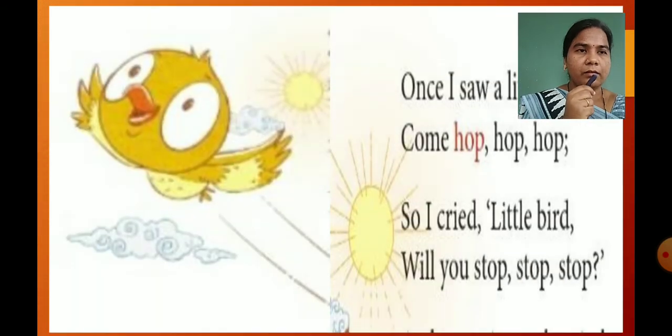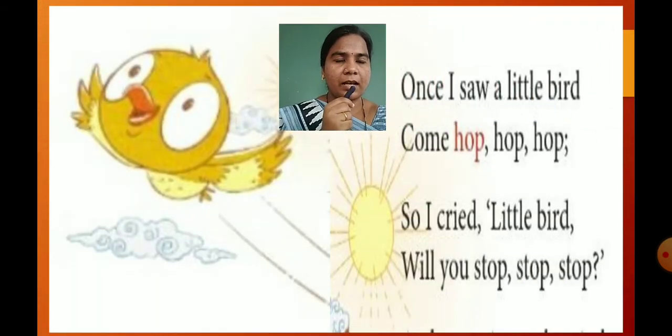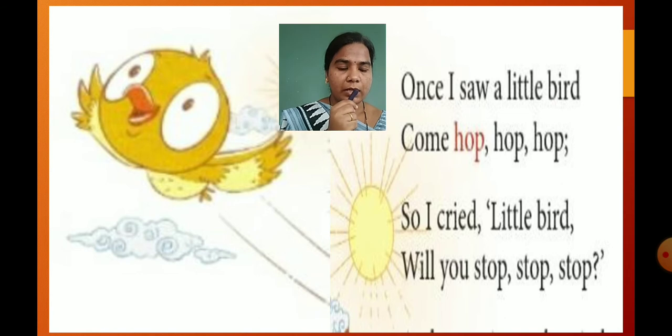Then see the first stanza of this poem. As we can see in this poem, there is one bird. This bird is little, and the color of this bird is yellow. So I will sing again the first stanza of this poem.